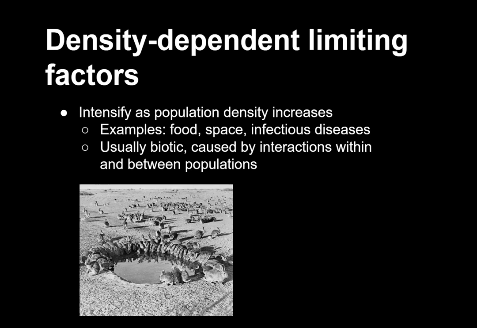Space is another limiting factor, especially for plants. The more plants there are, the harder it is for a new plant to find the space it needs to grow its roots and its branches. You'll notice that density-dependent limiting factors are often biotic, caused by interactions within and between populations.